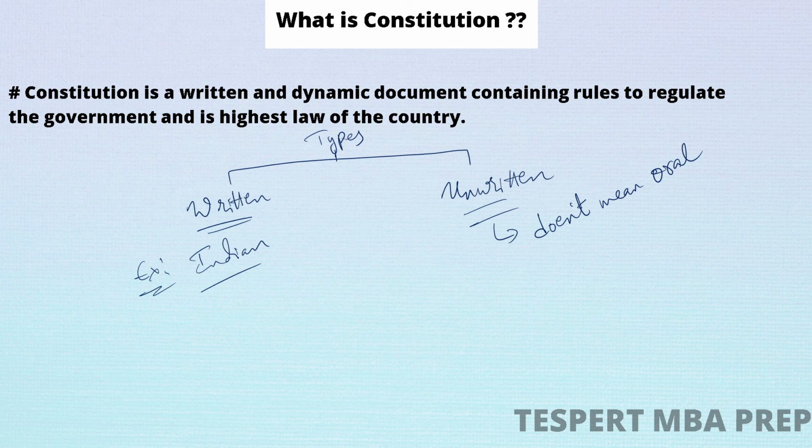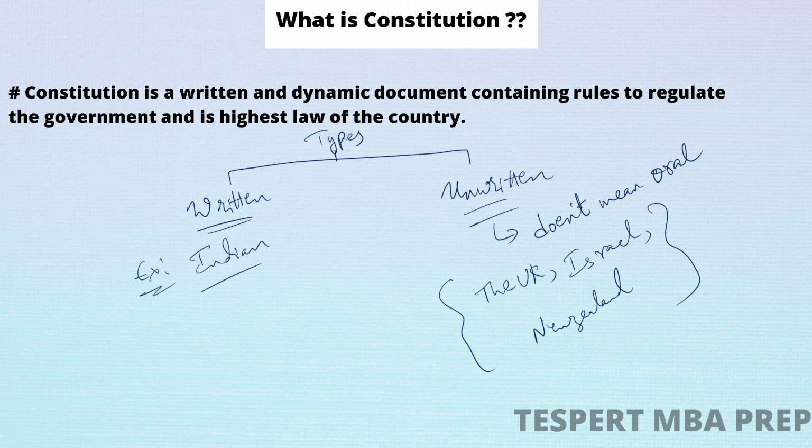Some examples of unwritten constitution are the constitution of the United Kingdom, the constitution of Israel, and the constitution of New Zealand. So these three countries have an unwritten constitution. An unwritten constitution is also known as an uncodified constitution.